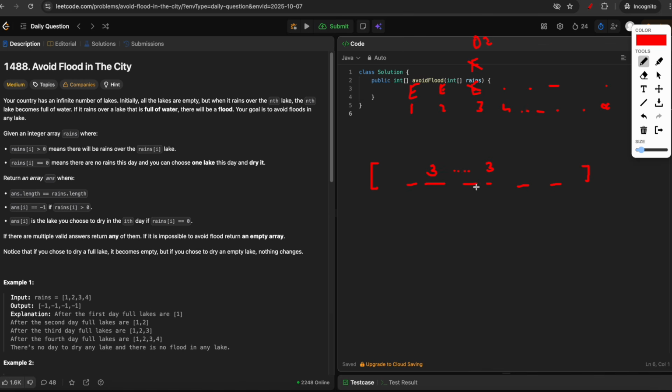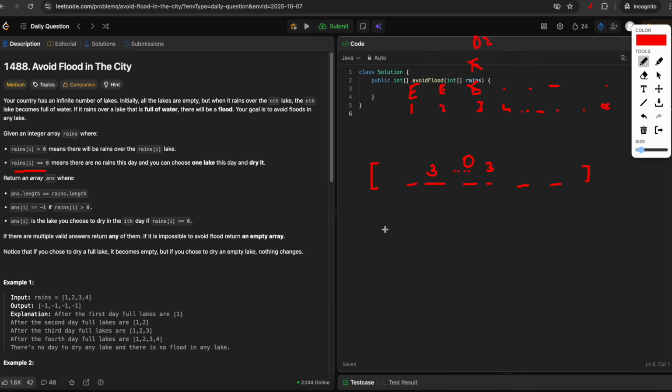And we can also have a case where the value is 0, that means on this day there is no rain. And when there is no rain, you can choose any lake which is currently full, and you can go and empty the lake. If rains[i] is 0, there is no rain on that day, and you can choose any one lake which is already full and dry it.